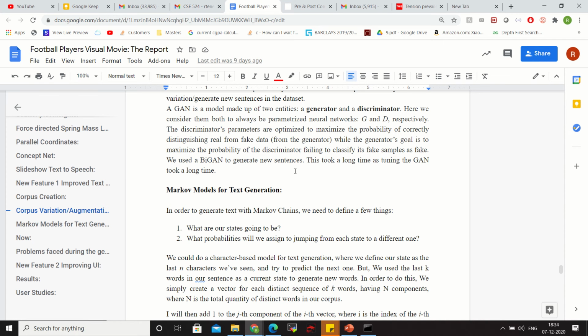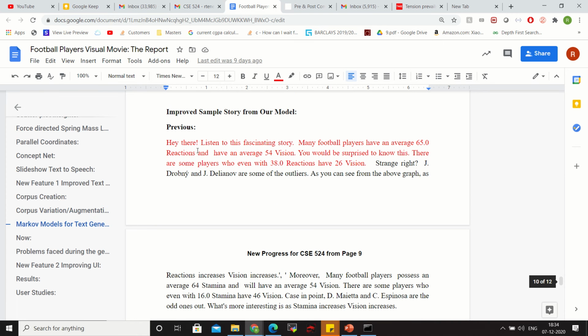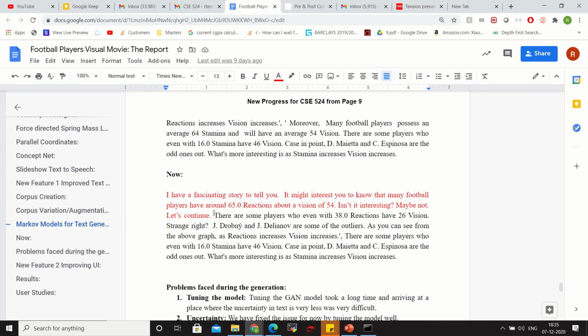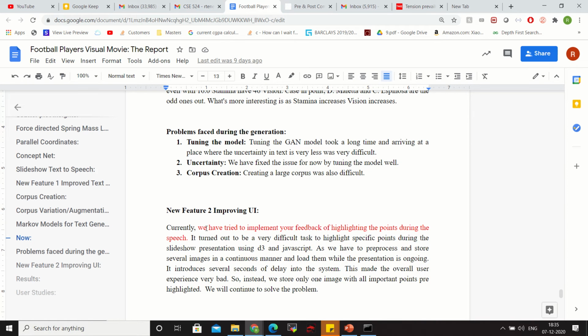After that, for the results, you can see here that this is the previous template which we were using, and the highlighted text here has been changed to this. So this is more of a human-level text, which is more relatable to humans. We faced major challenges here, like tuning the GAN model. Initially, the GAN model was not generating good text, good templates for us. After we tuned it for several hours, several days, it was working fine.